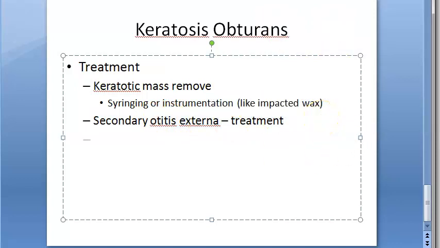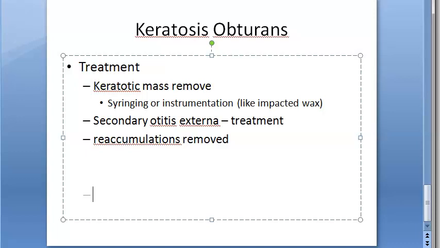Then the patient should be periodically checked and any reaccumulations removed. So you should have follow-ups to know whether it is recurring. Recurrence can be checked to some extent by use of keratolytic agents such as 2% salicylic acid.